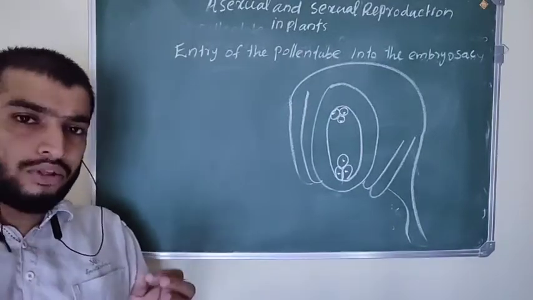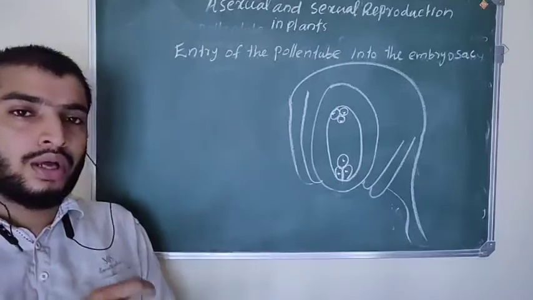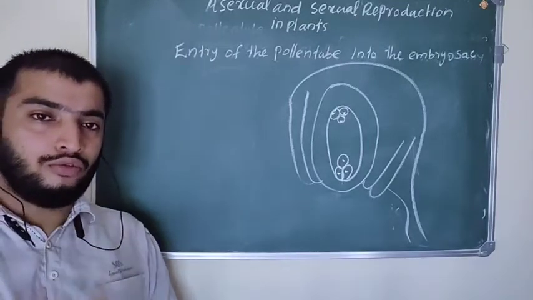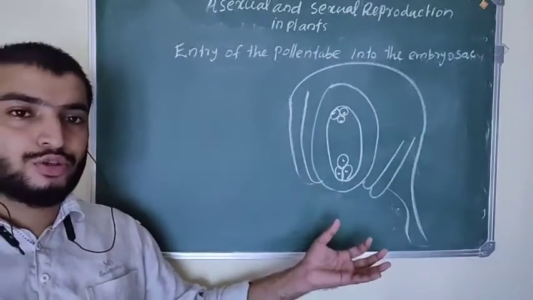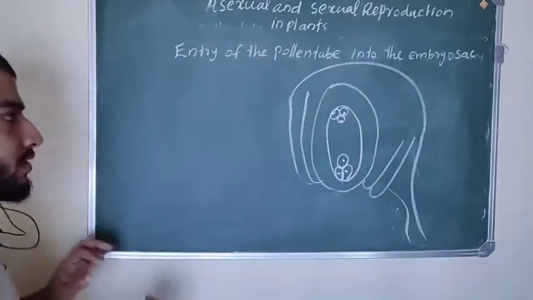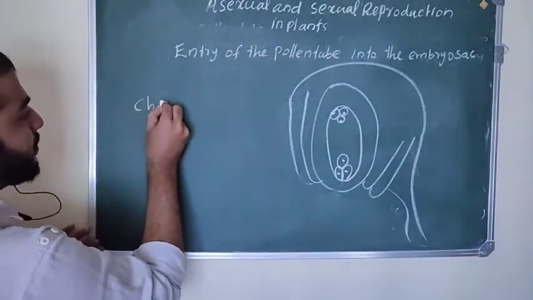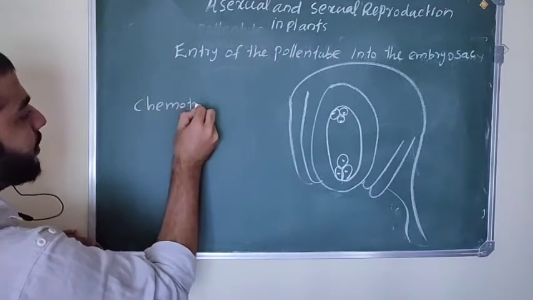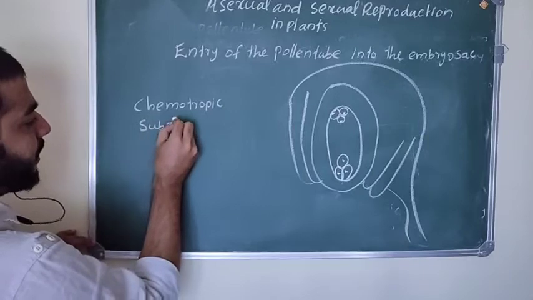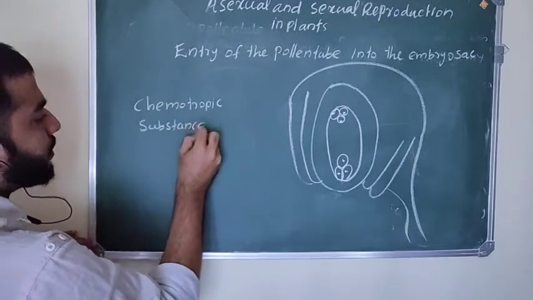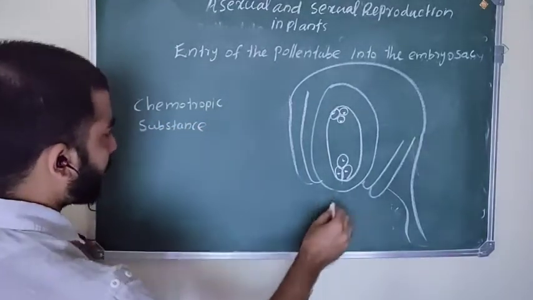Okay, next, entry of pollen tube into the embryo sac. How is the pollen tube directed to the ovary, ovule and embryo sac? The ovule produces some chemical substances, called chemotropic substances, which direct the pollen tube towards the ovule.